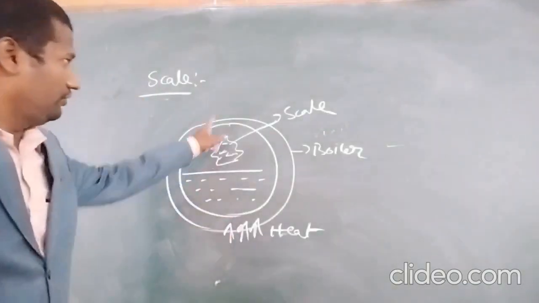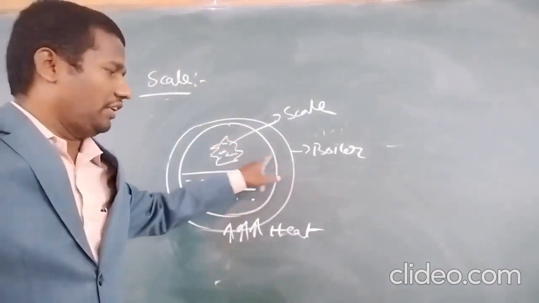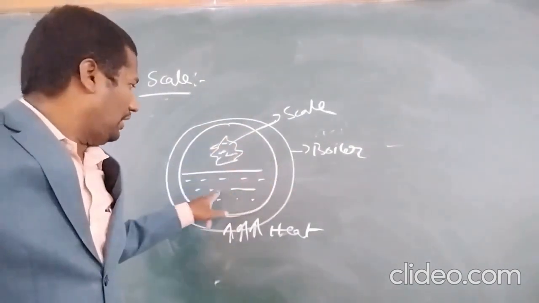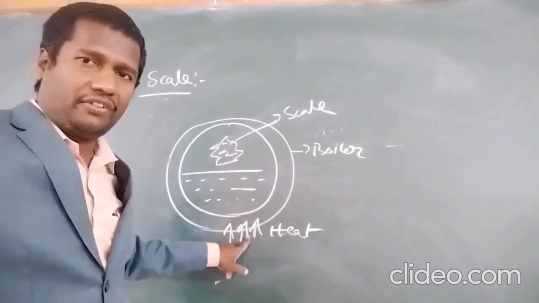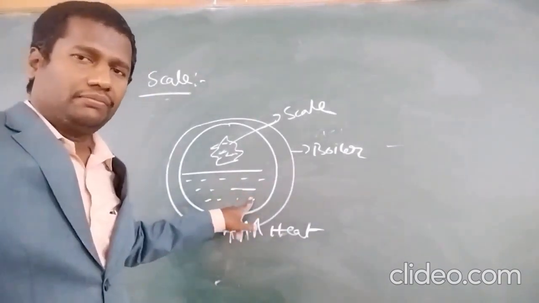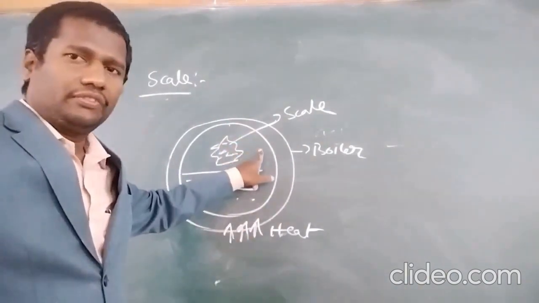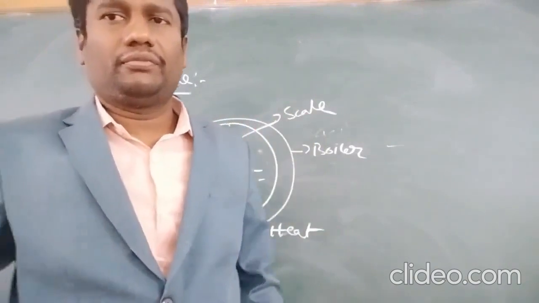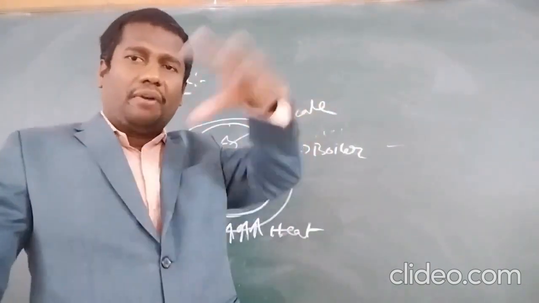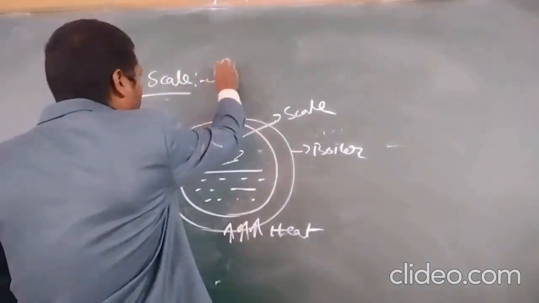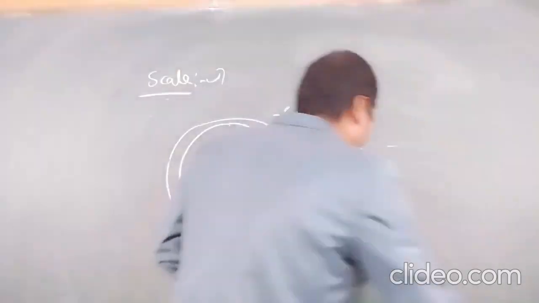The boiler has two layers, an outer layer and an inner layer. The hot water is taken in the boiler. The water is heated at a certain temperature. After a long time, at the inner surface of the boiler, a hard, strong deposit formed within the boiler is called scale. Now what about sludge?